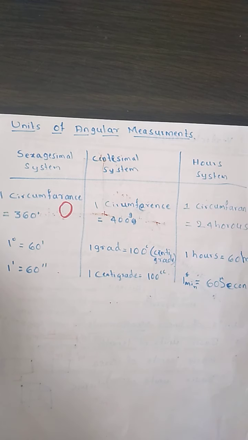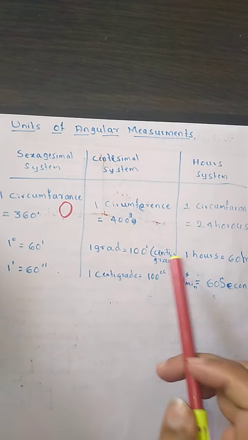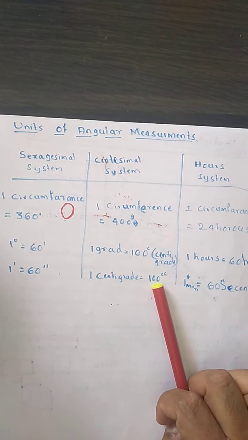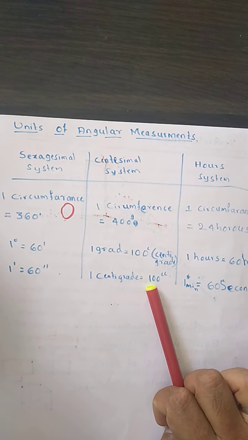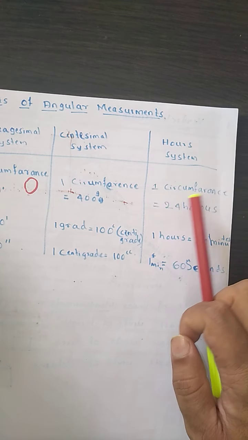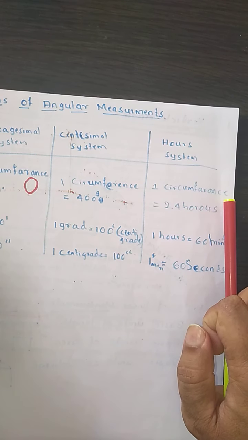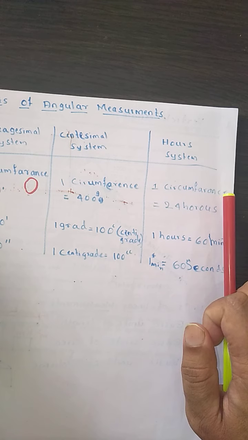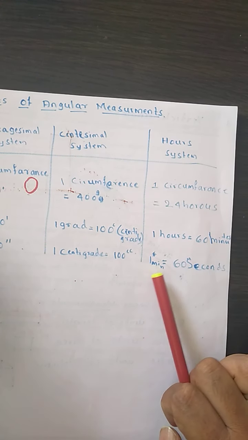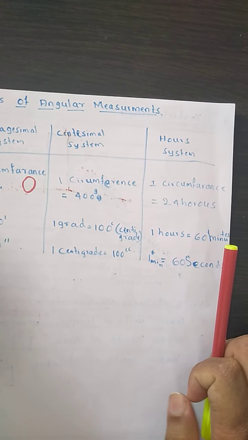Then in the centesimal system, one circumference is equal to 400 grads. Then 1 grad is equal to 100 centigrads, and 1 centigrad is equal to 100 centicentigrads. Then in the hour system, one circumference is equal to 24 hours. 1 hour is equal to 60 minutes, then 1 minute is equal to 60 seconds. I think you know this.